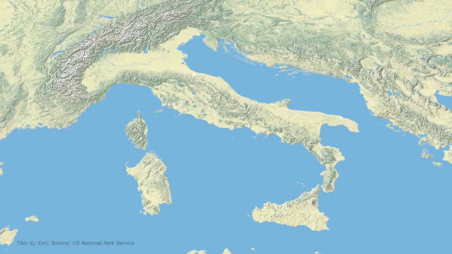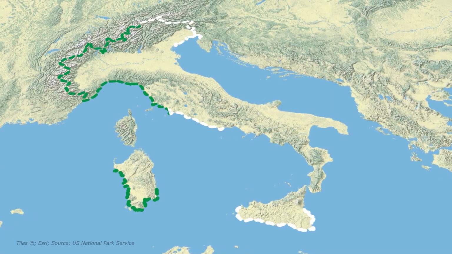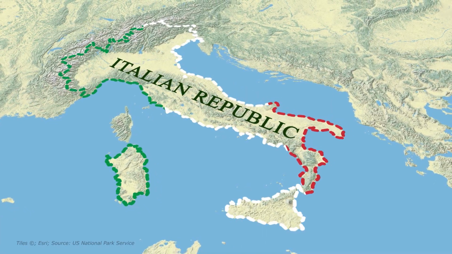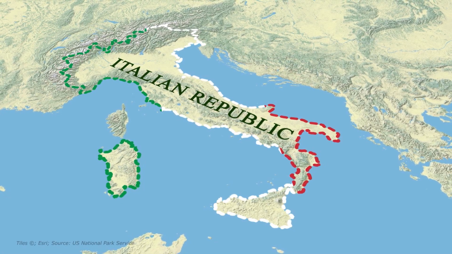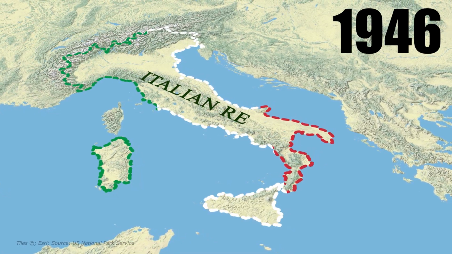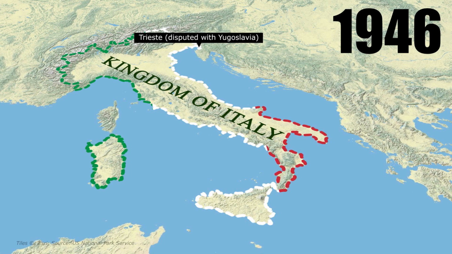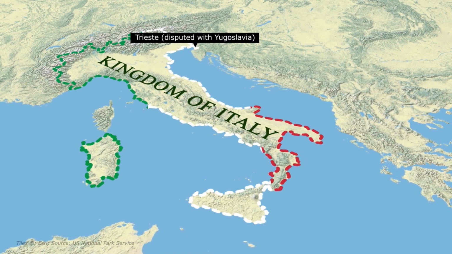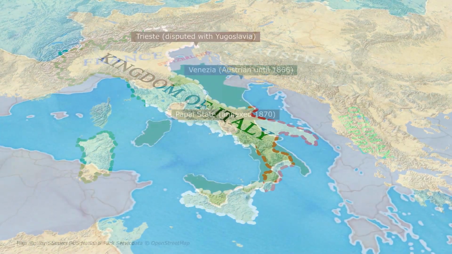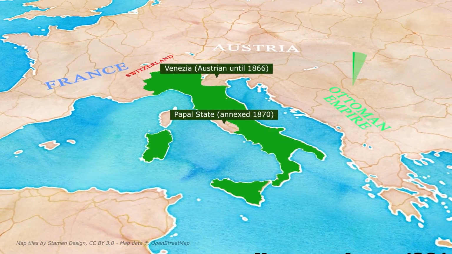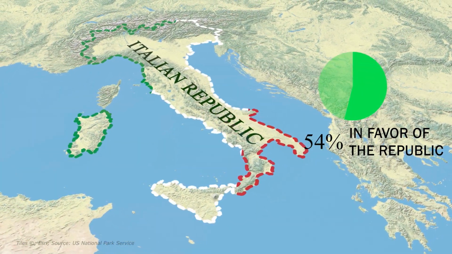For episode 1, let's go to Italy. Italy is a republic, meaning it does not have a king. This is the case since 1946. Back then, Italians had a king, and then they had a referendum on the monarchy, which had existed since 1861, and 54% of Italians voted to establish a republic.